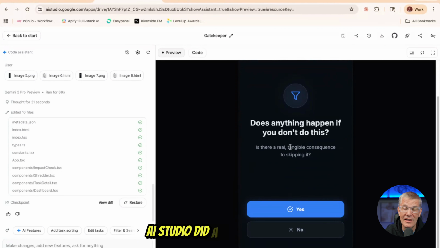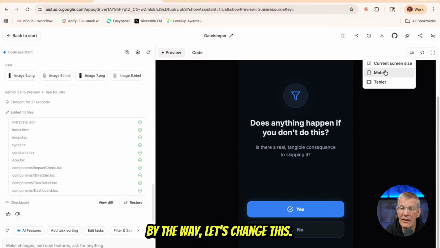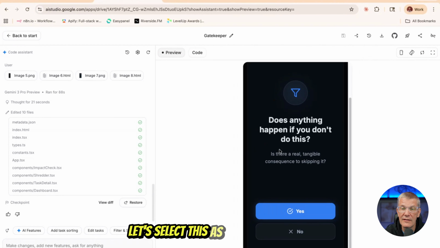Wow, AI Studio did a nice job there. I didn't give it enough information on that logic. It put it all together. All I told it was, hey, we're doing a Dwight Eisenhower Matrix here, to-do list. And that was nice. By the way, let's change this. Let's select this as a mobile preview. Okay, there we go.